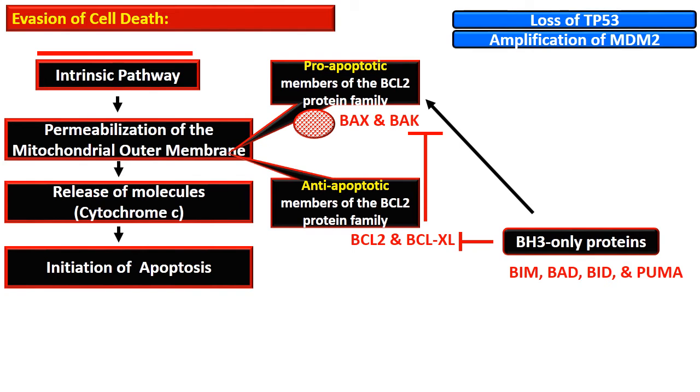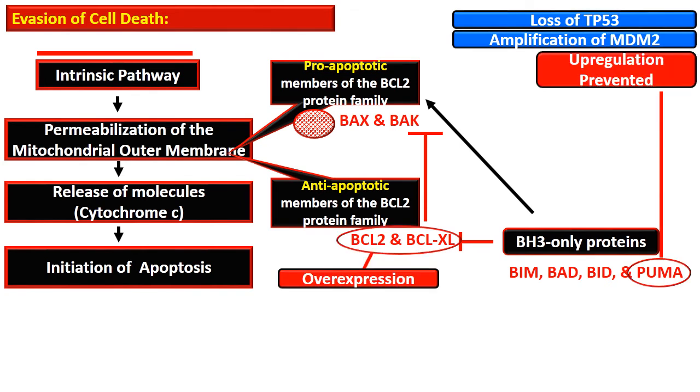As we know, p53 is in a bound form in the cell, bound with MDM2, which is a component of the proteasomal degradation system, actually an E3 ligase, and it takes p53 to the proteasomal degradation system. So when p53 is lost directly or indirectly, it prevents the upregulation of PUMA. So the pro-apoptotic function is lost.